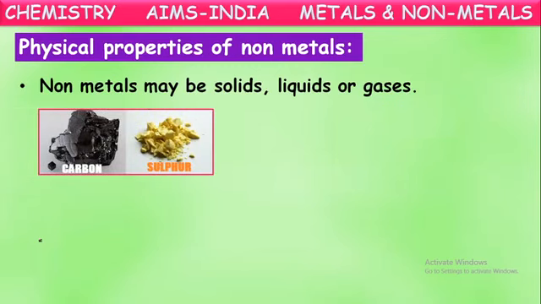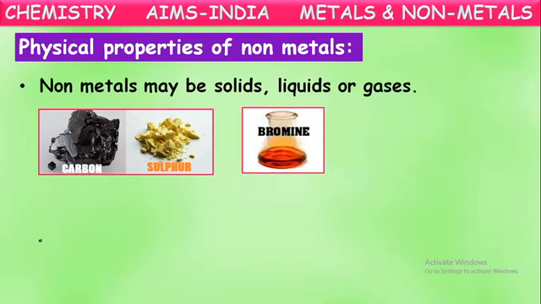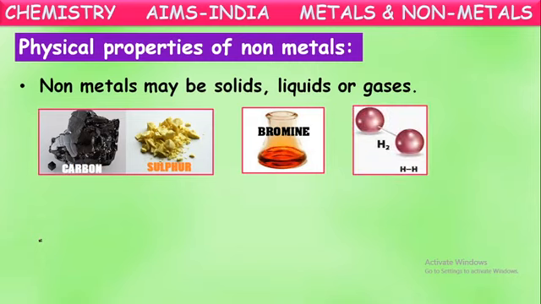For example, carbon and sulfur are non-metals which exist in the solid state. Bromine is also one of the non-metals. It exists in the liquid state. We can say it is the only non-metal which is available in the liquid state. Hydrogen is also a non-metal. It exists in the gaseous form.